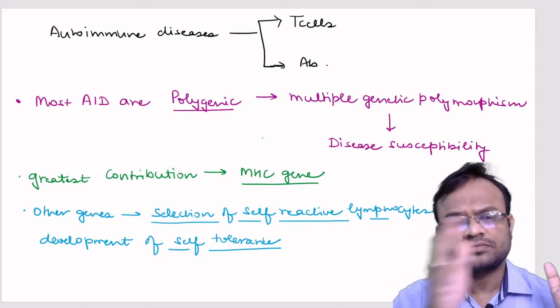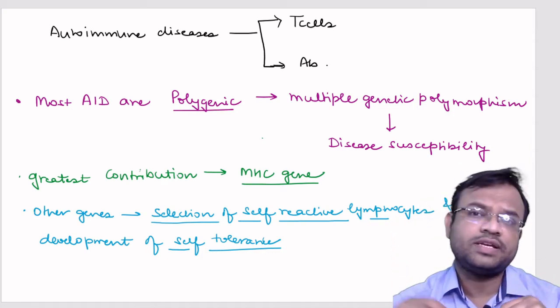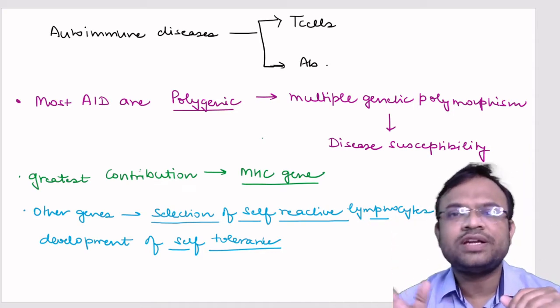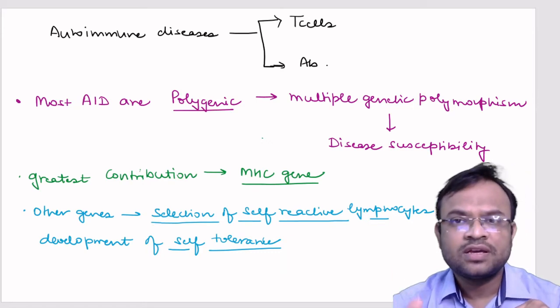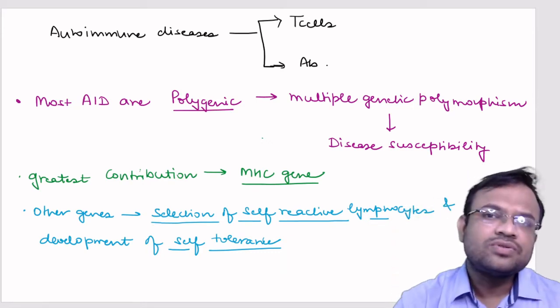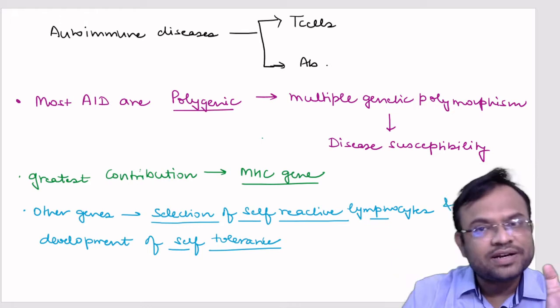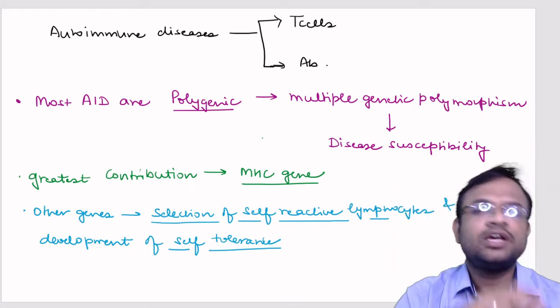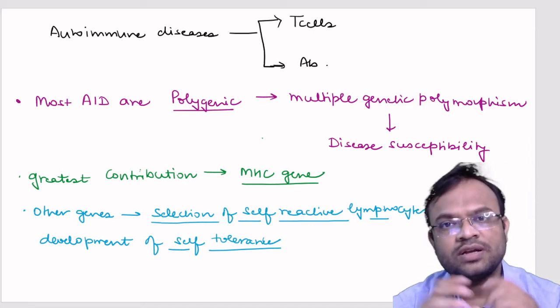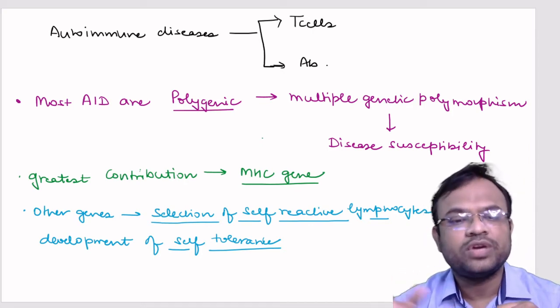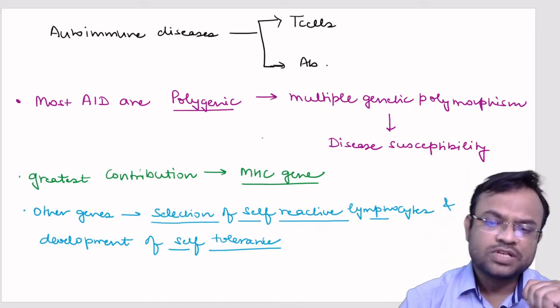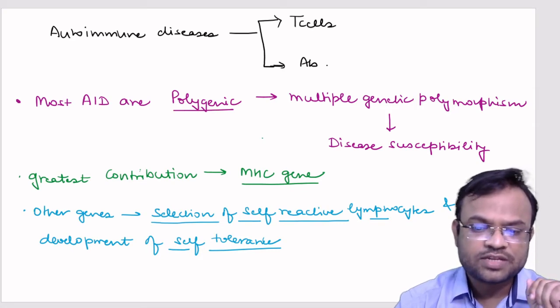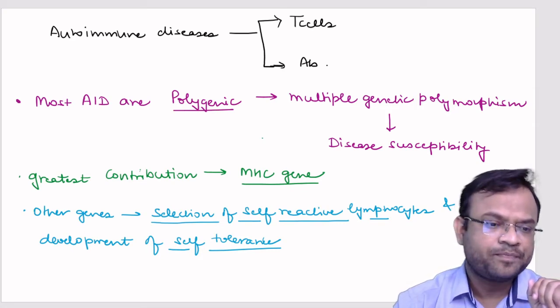But when autoimmunity is happening, this kind of negative selection is not taking place. In contrast, these kinds of cells are selected, that means they are not removed and they would be present in your circulation. Now this again would lead to autoimmunity, right? So this was the last point of this slide. Let us move on to the next slide.